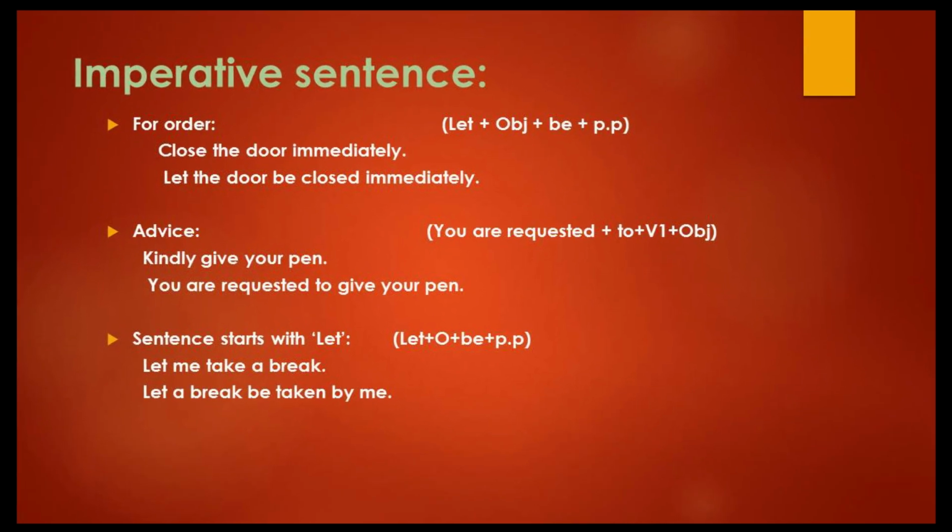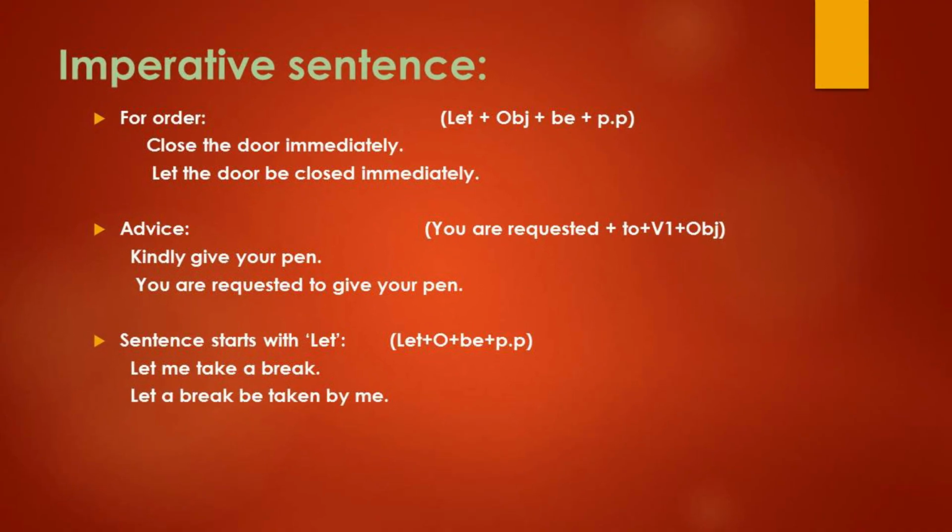Let us move to the next section, imperative sentences. Okay, imperative sentences are used to place order, advise, request, such things. So let us move to the main section, how to change the imperative sentences into passive form. First one, order. Close the door immediately. Please learn the structure I have given on the side. Okay, let plus object plus be plus past participle. If you learn this structure, it will really help you a lot.